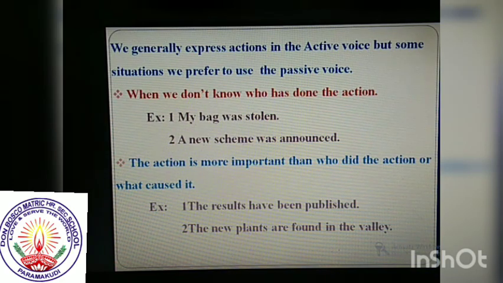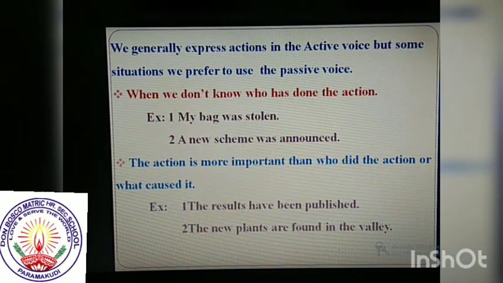So guys, in the English language, we generally express actions in the active voice, but in some situations we prefer to use the passive voice. What are the situations, we have already discussed in the classroom. Number one, when we don't know who has done the action. For example, listen to the example: My bag was stolen. Even I don't know who has stolen my bag. So when we don't know who is the doer of the action, we prefer to use the passive voice. My bag was stolen. Then another one, a new scheme was announced. We don't know who has done the action. This is a best example.